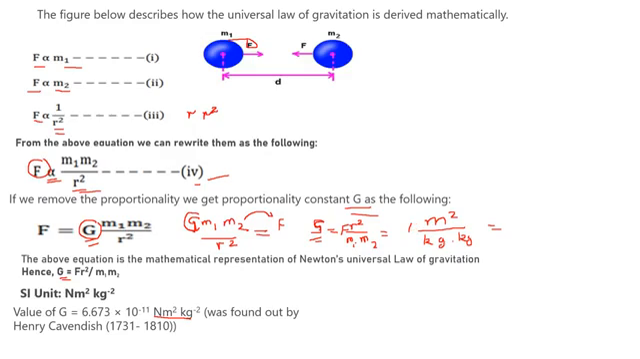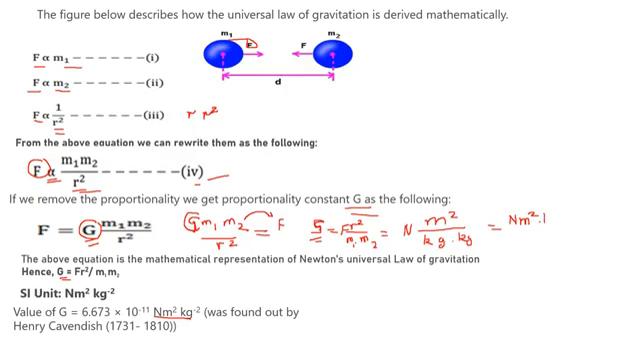So let me introduce the unit of force here. The unit of force is Newton, right? Unit of force is Newton. So Newton is at the top, at the numerator. So kg into kg is kg square. So ultimately what I am getting is Newton meter square